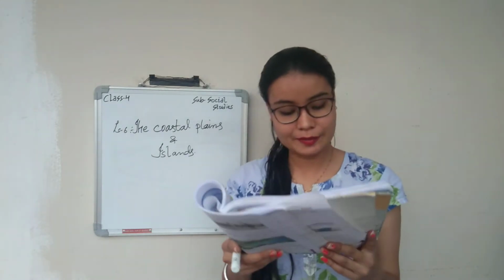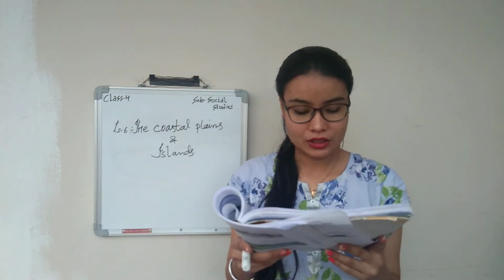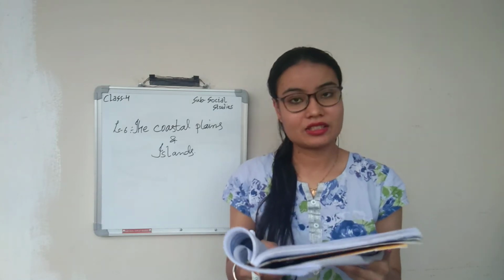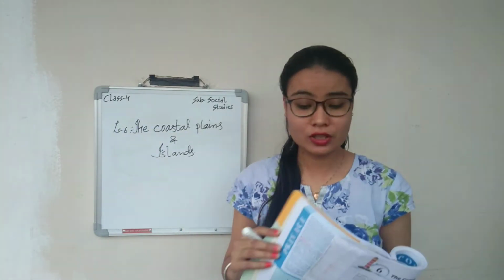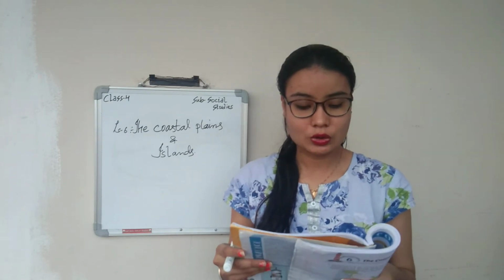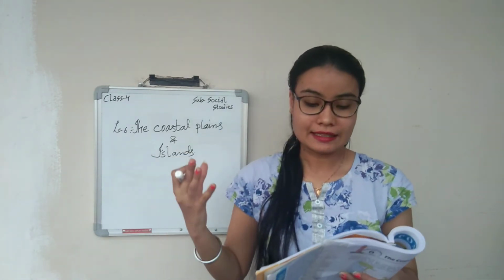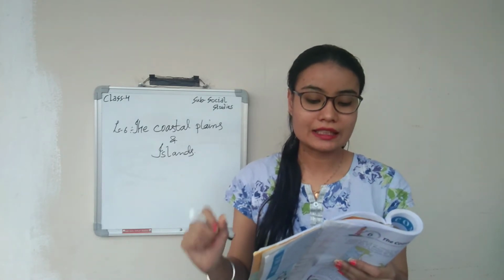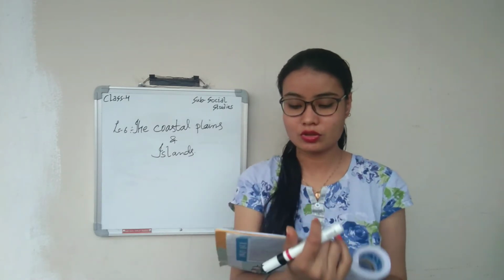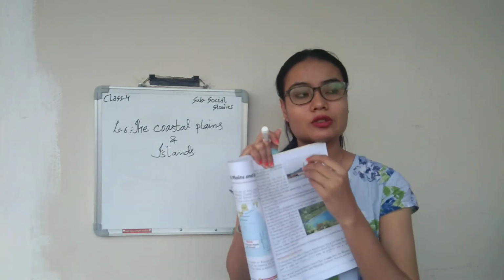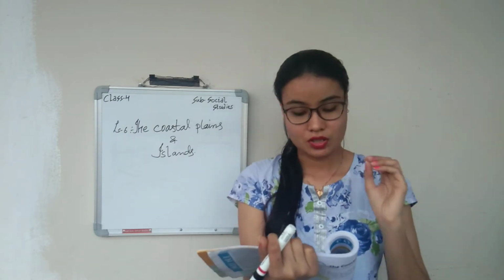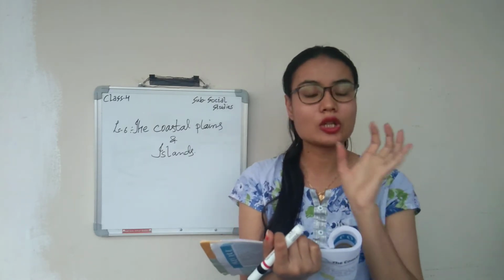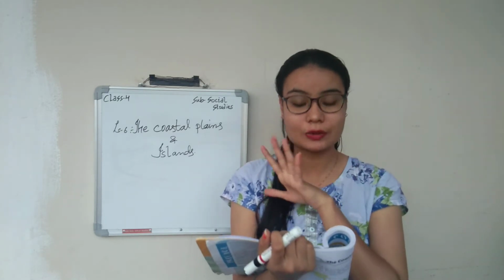The Gujarat coast is between the Gulf of Kutch and the Gulf of Khambat. The land is very flat over here, and people can grow cotton, groundnut and tobacco. There are many mineral oils also which you can find over here. That's why they have oil wells at Khambat. Kandla and Okha are the two important seaports of this coast. You can see the picture over here. There is a lot of water and rivers, so that's why they have seaports in this coast, and for mineral oil there is a separate port, that is called Khambat.